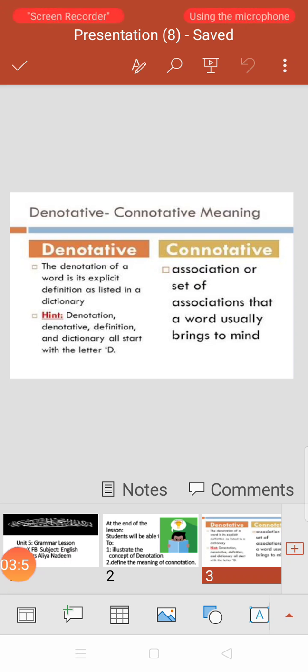So look at the image in front of you. Connotative means the association or set of associations that a word usually brings to mind. In our further lessons, we will learn more examples, and we will see more examples in today's lesson.